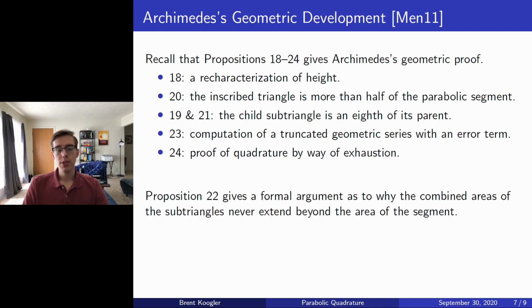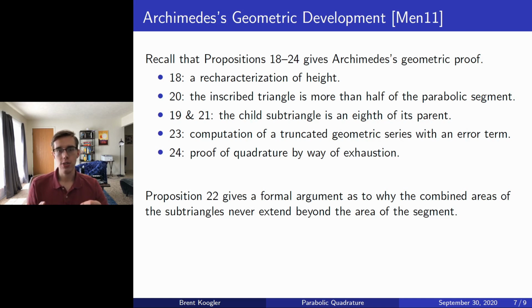Now, we note that Proposition 22 was not listed in the previous bullet points because of the way that we now consider areas in our modern context. So Proposition 22 states that if we can associate each triangle with a certain square that has the same area as that triangle, then the question becomes, if we sum up the area of all those squares, does that ever exceed the square that corresponds to the area of the original parabolic segment?